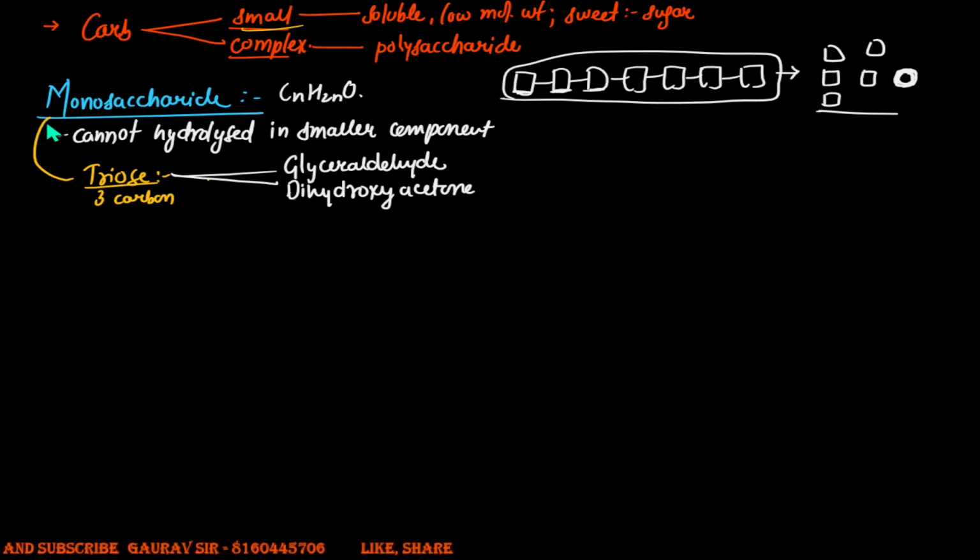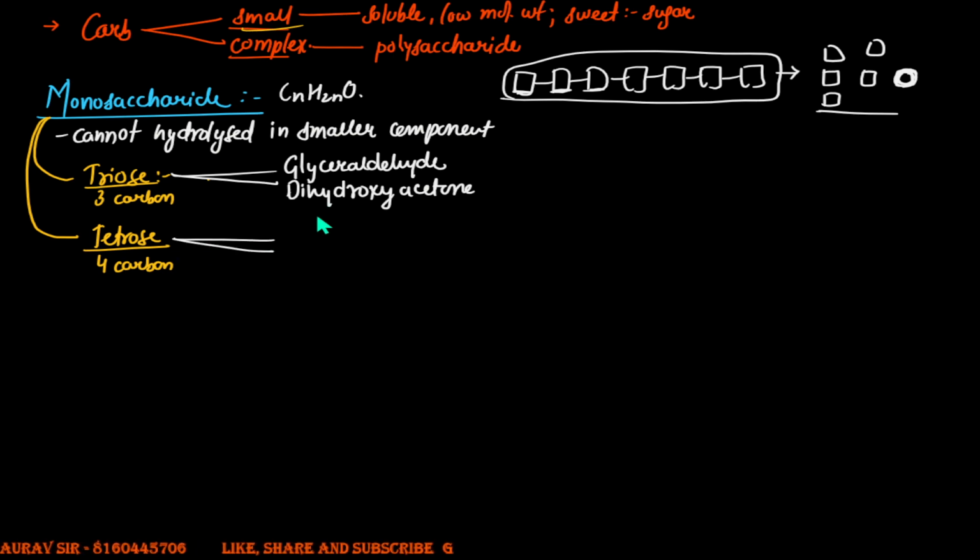There's another category of the monosaccharides. It's called tetrose. Tetrose means how many carbons? There'll be 4 carbons in this structure. A few examples of this tetrose sugar would be, first of them, erythrose, and then there is threose.